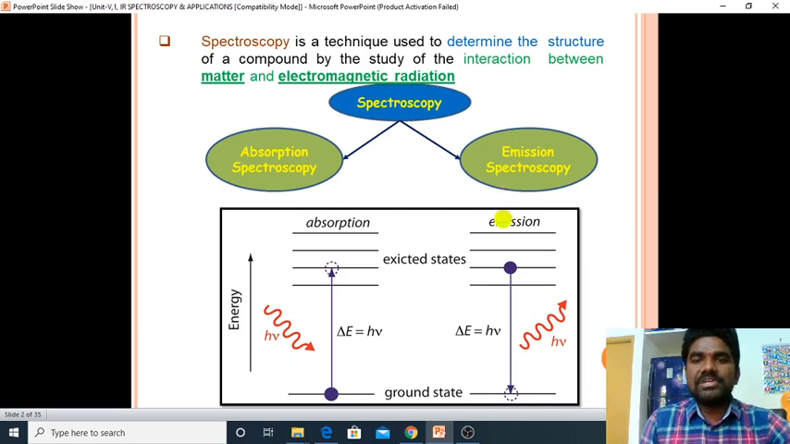What is emission spectra? The spectra recorded while the molecule is releasing or emitting energy or radiation is known as emission spectra. These are the general types of spectroscopy.